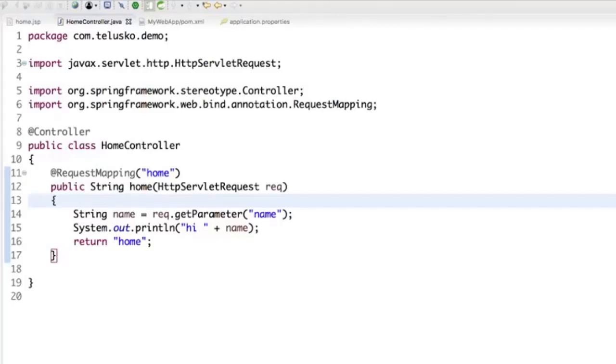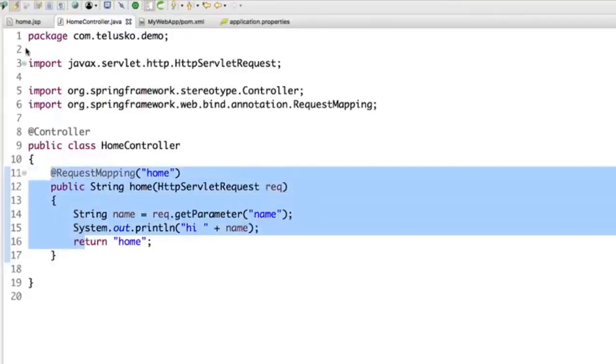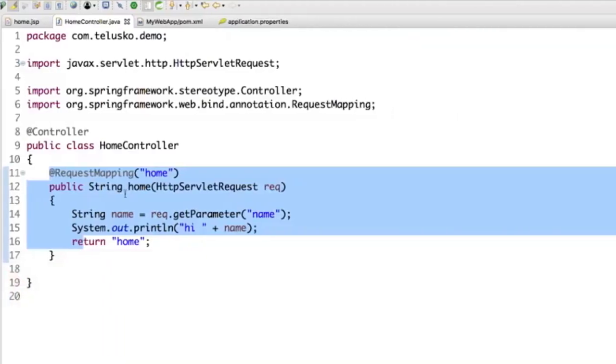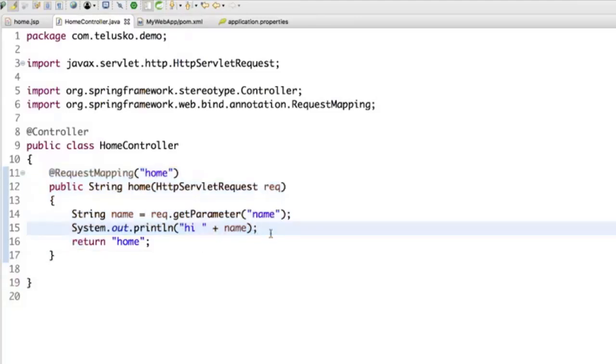But now I want to show that on a page, right? How will I send that data from here to the home page? Now, technically here from a controller, I am calling .jsp. So it might be a request dispatcher or it might be response.sendRedirect. We have those two choices here. But how will I know which one this is? So if I go back to my browser, you can see we got a different page, but there's no change in the URL. So normally, if this is the case, it means your Spring framework is using request dispatcher to call home.jsp. And since you are using request dispatcher, that means they will be referring to the same request object ultimately.